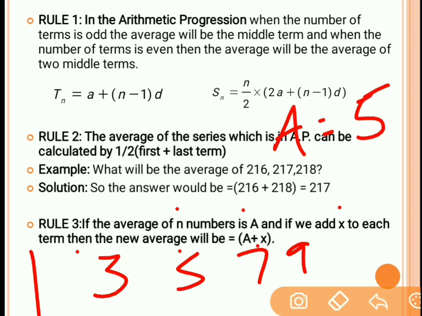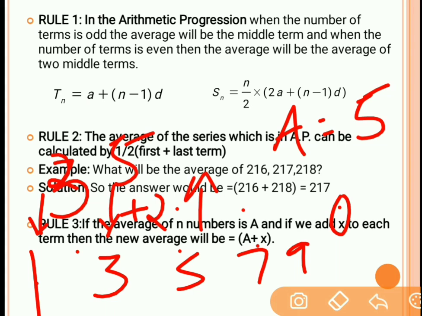Now if we add x, where x is a positive number, to each term, what will the average be? Let's say we add 2 to each term. Then 1 becomes 1 plus 2, that is 3. 3 becomes 3 plus 2, that is 5. 5 plus 2 becomes 7, 7 plus 2 becomes 9, and 9 plus 2 becomes 11.